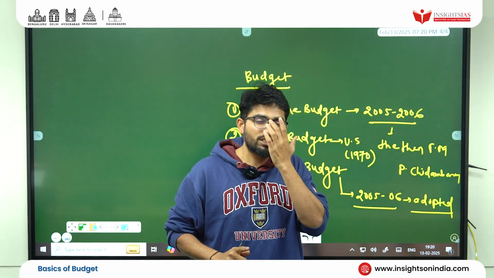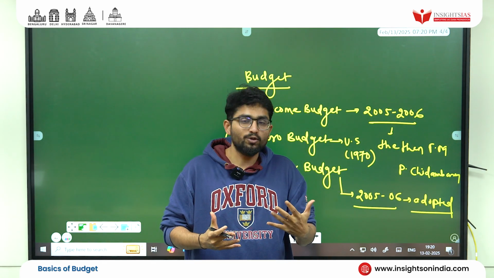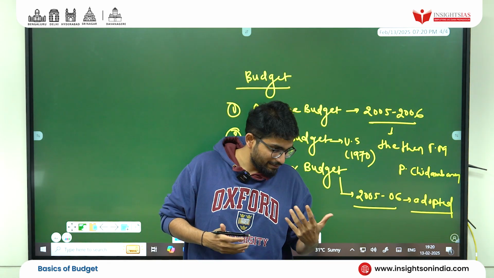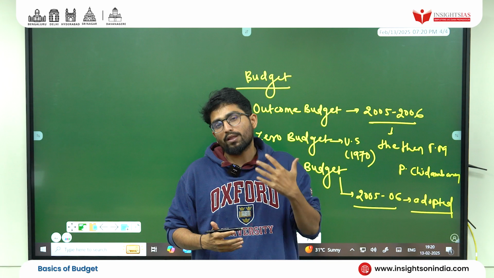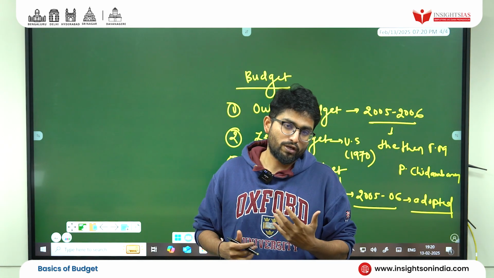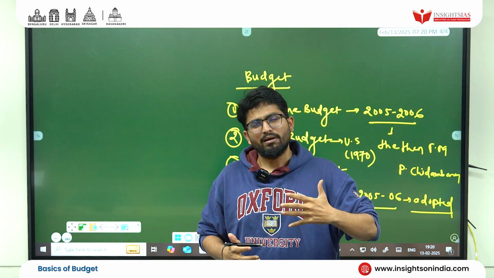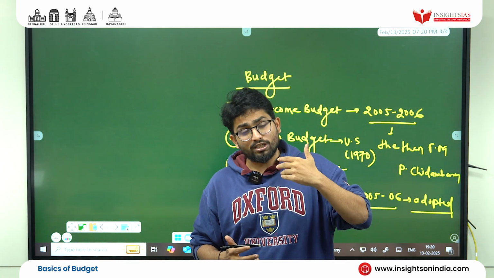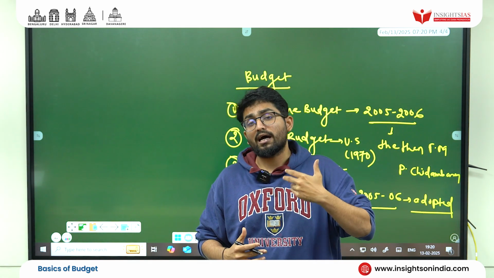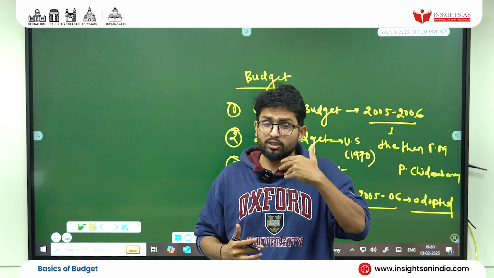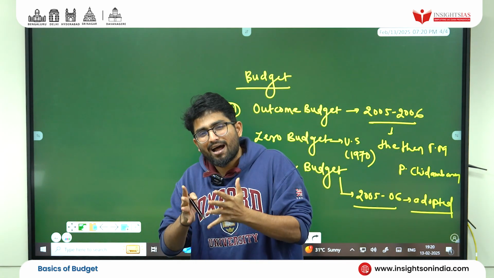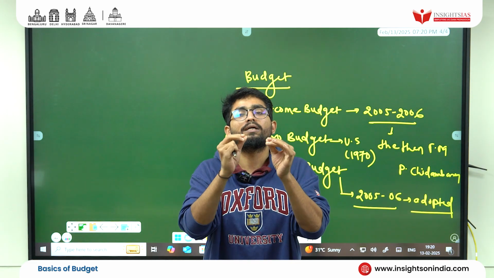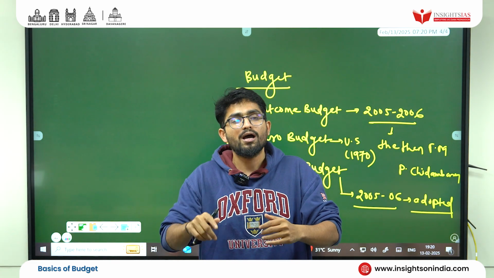Zero budgeting. So zero budgeting, students, is like you get a new opportunity. Let's say, for example, last year I was allotted 1,000 crores for the Manrega scheme. Irrespective of whether the money was sufficient or not, irrespective of whether I achieved my goals or not, I start afresh. I sit and see what is required, what needs to be done. So starting with zero baggage.